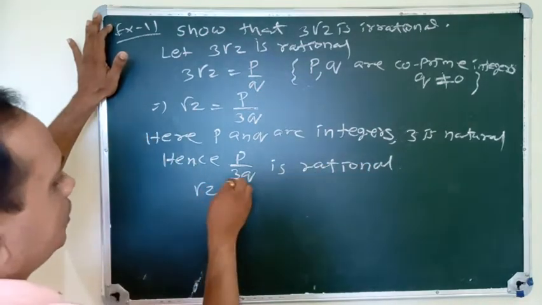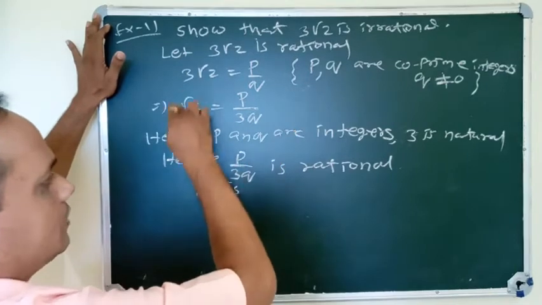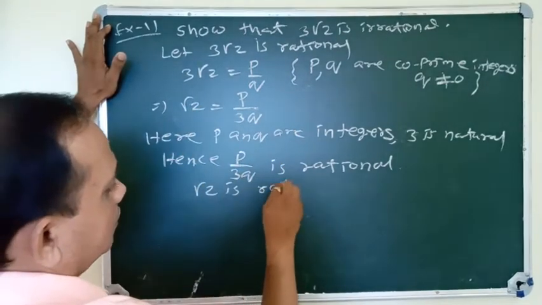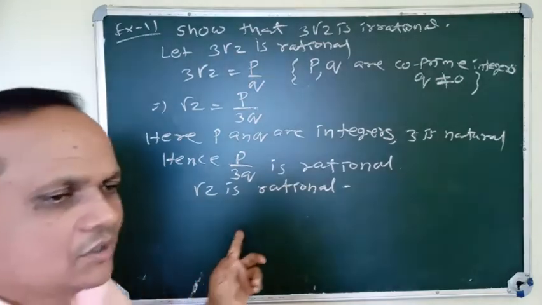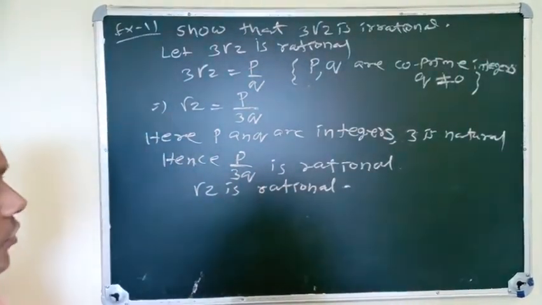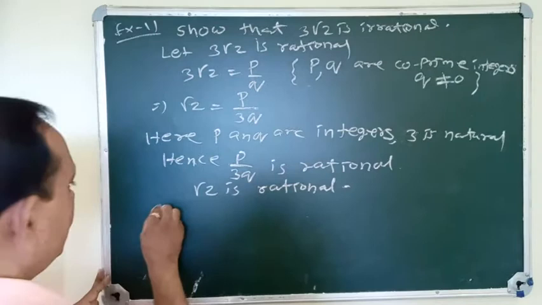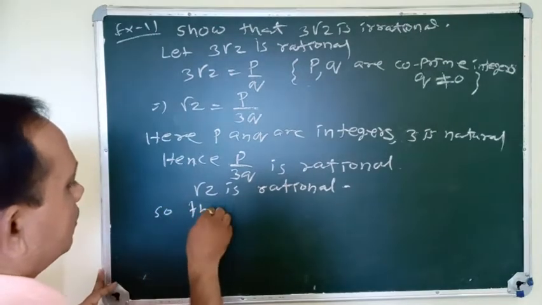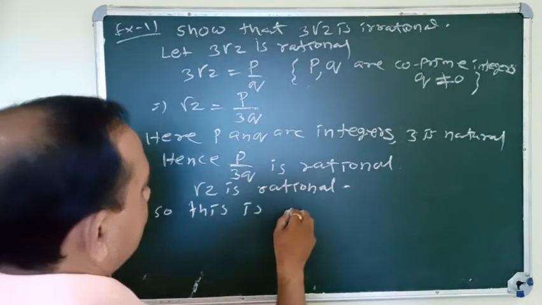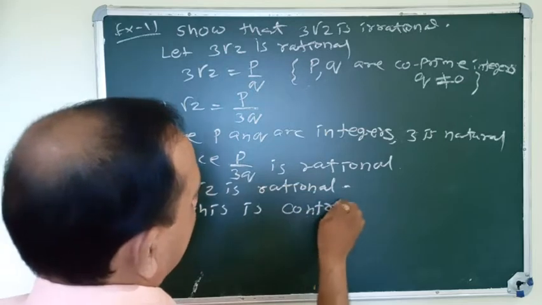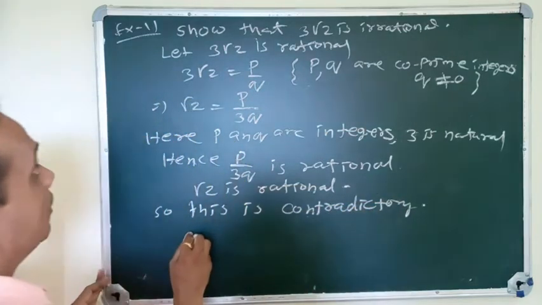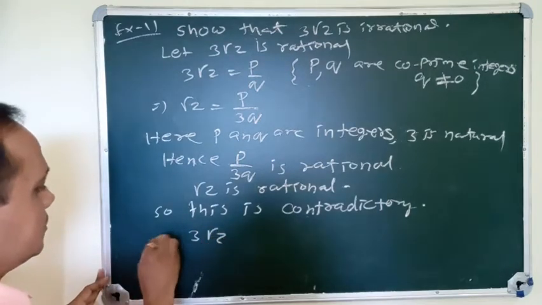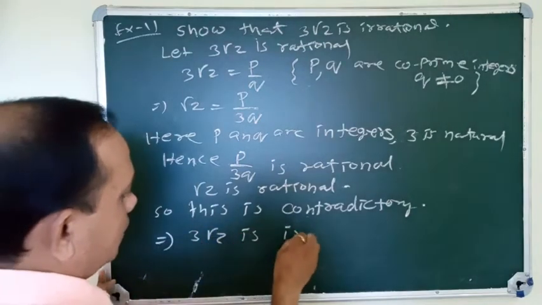So root 2 is rational. But we have proved earlier that root 2 is an irrational number. So this is a contradiction. Hence 3 root 2 is irrational.